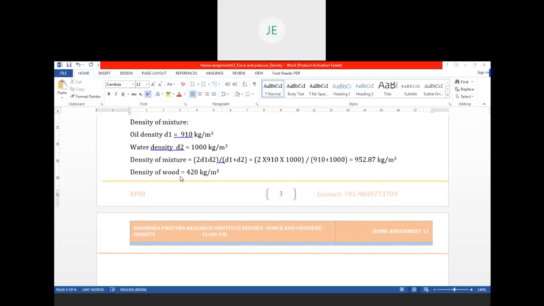And if you compare the density of wood, that is 420 kg per meter cube. Compare both, and now tell me whether it floats or sinks. Sir, it will float because its density is less than the mixture. Yes, very good.